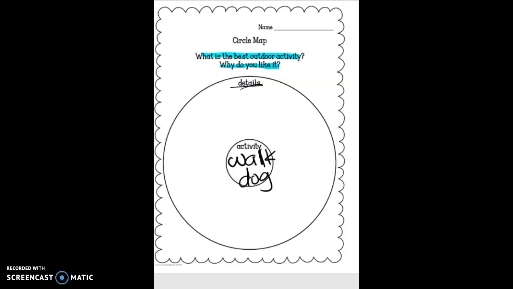Okay, then we need to come up with some details. Why do I like to walk my dog, or why do you like to do the thing that you chose? I like to walk my dog because I can get fresh air. That's one reason. You go ahead and write a reason for yourself. I also like to walk my dog because it is exercise.